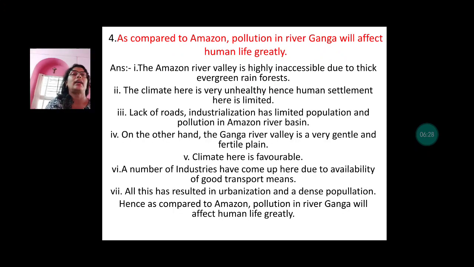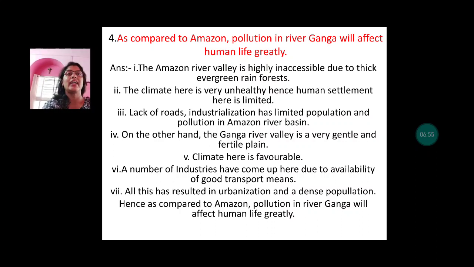As compared to Amazon, pollution in river Ganga will affect human life greatly. The Amazon River Valley is highly inaccessible due to the thick evergreen rainforest. The climate here is very unhealthy, hence human settlement is limited. Due to lack of roads, industrialization is limited. As a result, population and pollution in Amazon River Basin is much less.